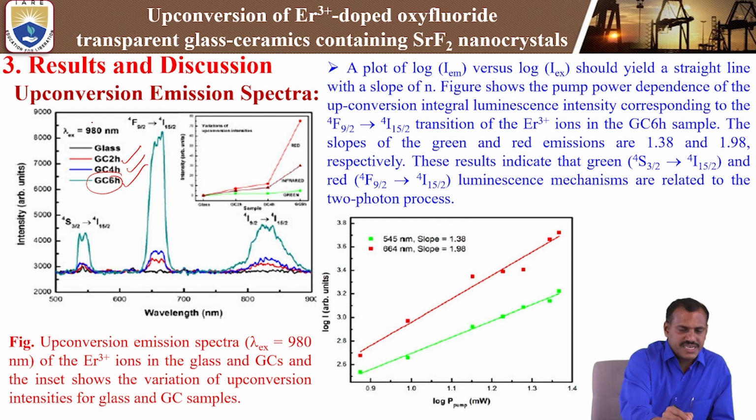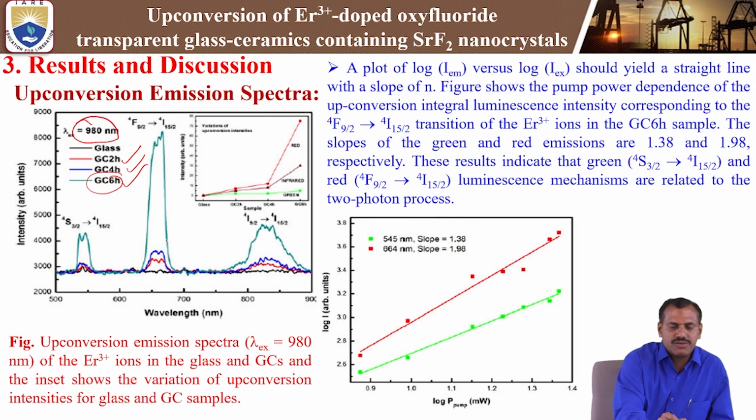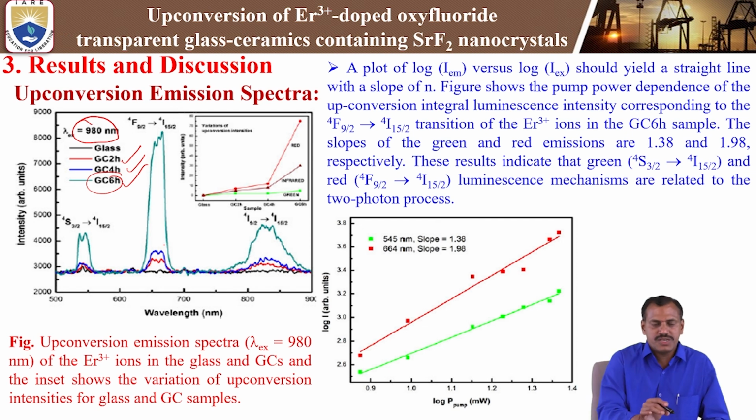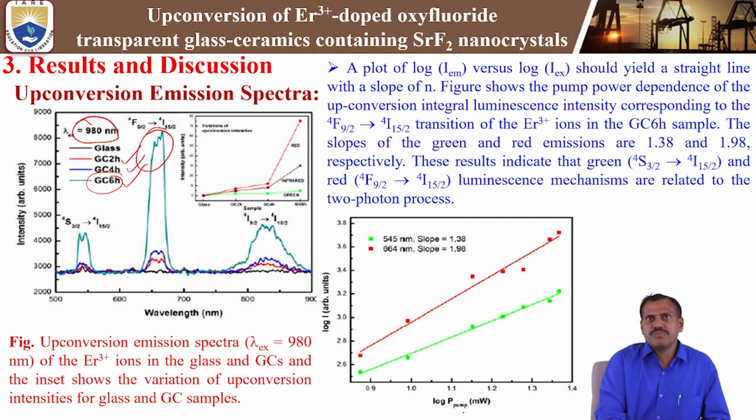We are pumping with 980 nanometer. That means we are pumping 2 photons, and we observe a single photon of luminescence, particularly the red emission at 650 nanometers. This is the plot for the pump power: how much pump power you are using and how much intensity you are observing in the case of the 545 green emission and the red emission at 664 nanometer.